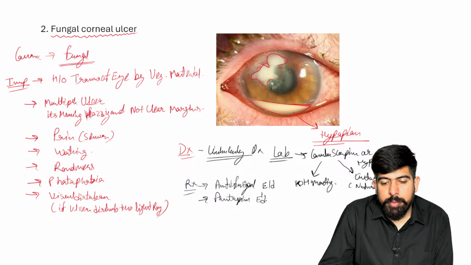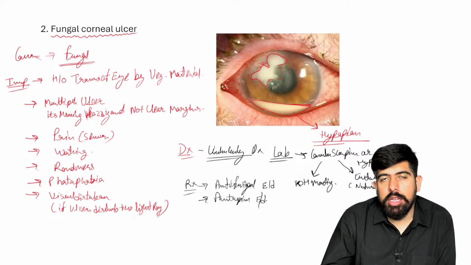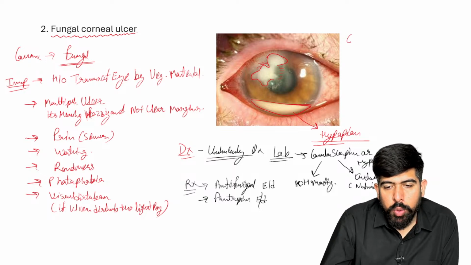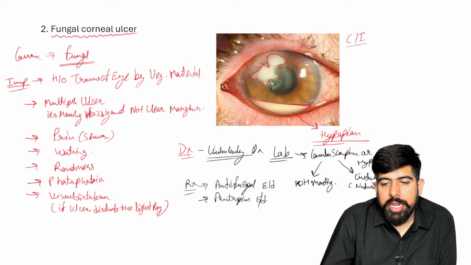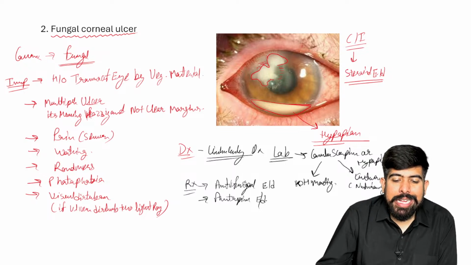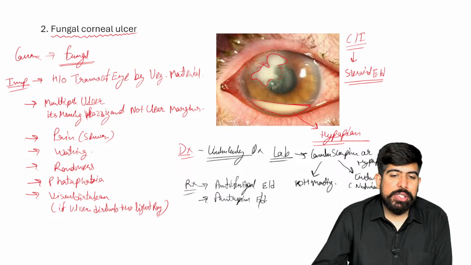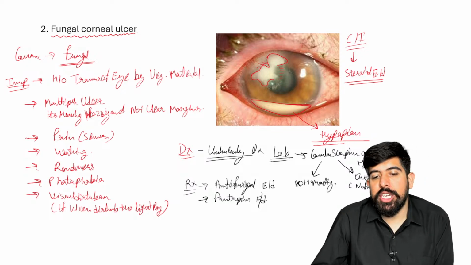But please remember again, which I mentioned in the bacterial corneal ulcer also, there is a contraindication in the treatment part: steroid eye drops. We don't have to give the steroid in this condition also. Guys, please remember, we're not going to prescribe the steroid to this patient also, right?